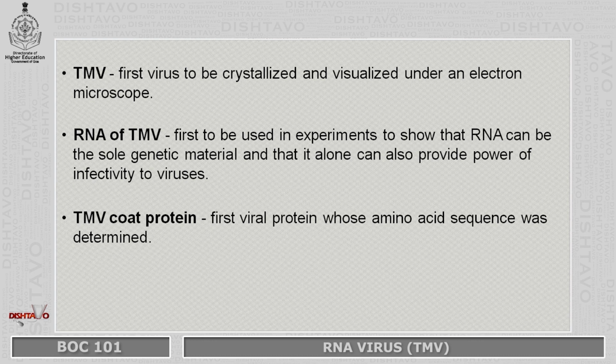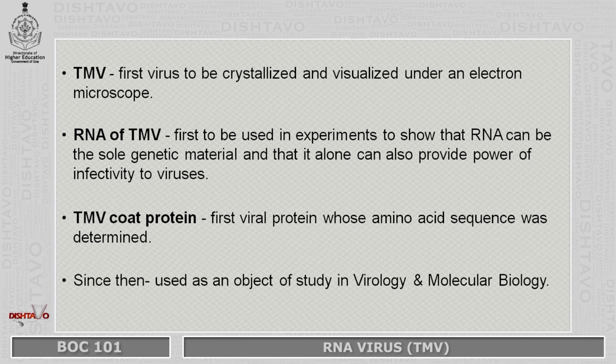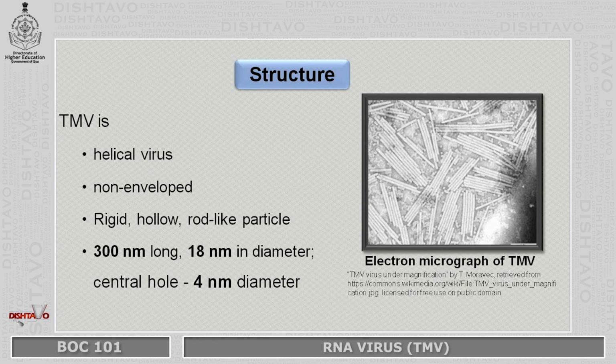So this is the historical perspective of this virus. This is the first virus to be described, the first virus to be crystallized and visualized. The RNA of this virus has been used to show that RNA alone can be the genetic material, and also this is the first virus whose protein coat has been sequenced. So since then, it has been used as an object of study in virology and also in molecular biology.